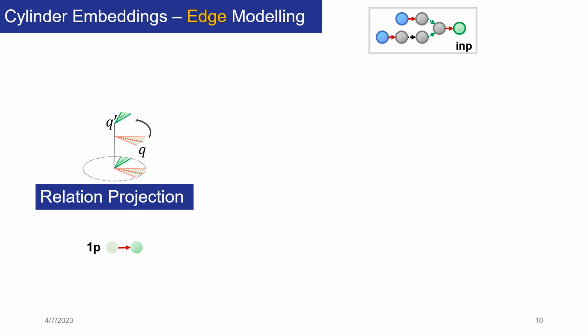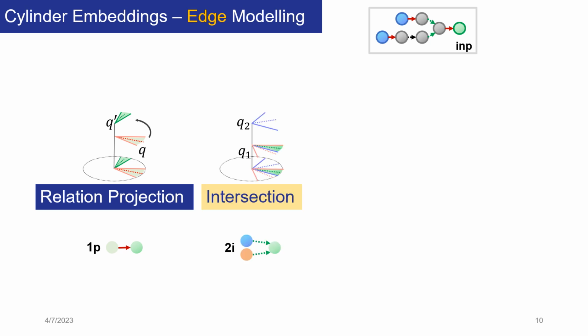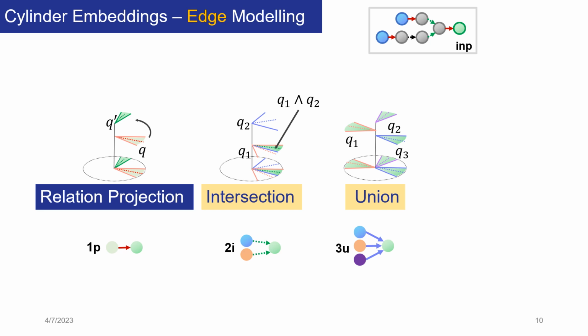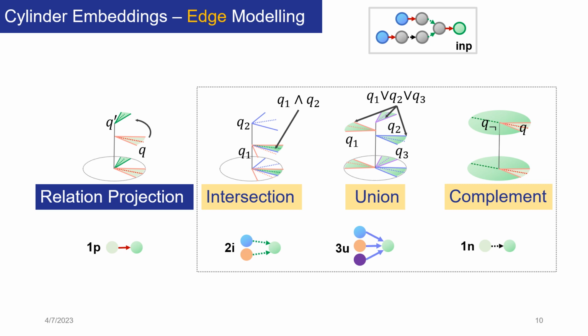Intuitively, inspired by the geometric shape of sector cylinders, the relation projection operation of a sector cylinder can be another sector cylinder. For modeling the conjunction operator, we consider the intersection of the sector cylinders. For modeling the disjunction operator, we consider the union of sector cylinders using disjunctive normal form. This is a disjunction of the conjunctive queries. For modeling the negator, we consider the closure complement of a sector cylinder. For example, the green region represents the output for each modeling process.